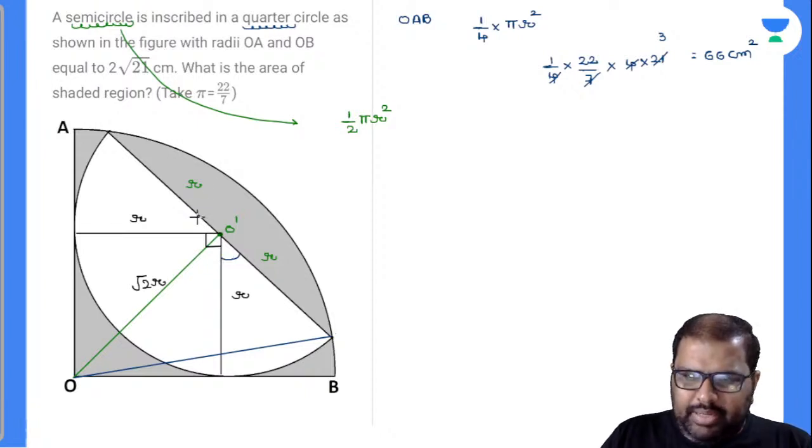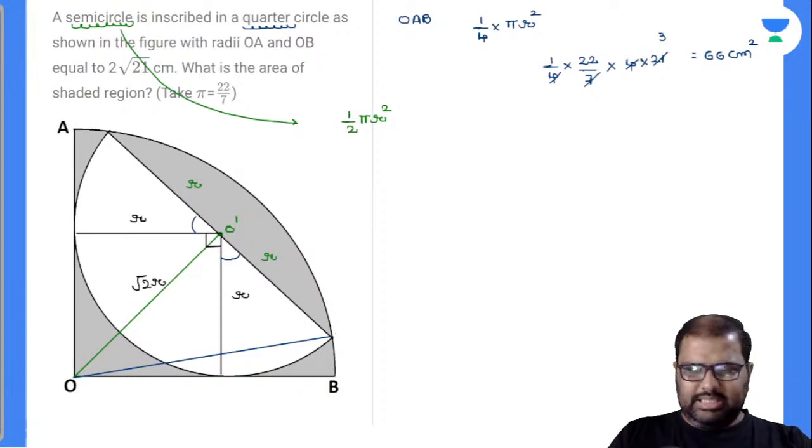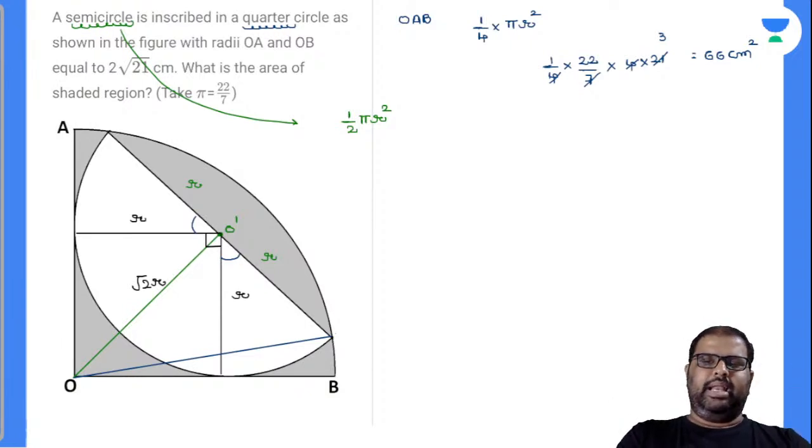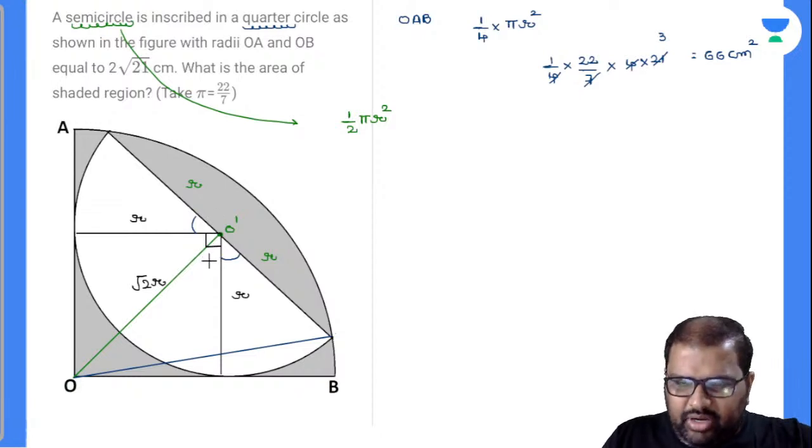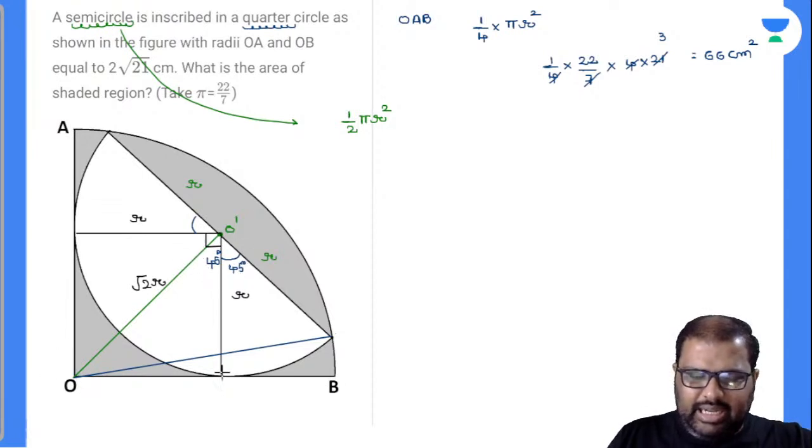This complete angle will be 180 degrees. Am I right or wrong? So, how much will be this angle is divided? Anybody? So see here, this will be 45 degrees. Am I right or wrong? Yes, perfectly. Now see here, this will be also 45 degrees. Now this angle completely will be 90 degrees. 90 degrees. This is a right angle triangle.